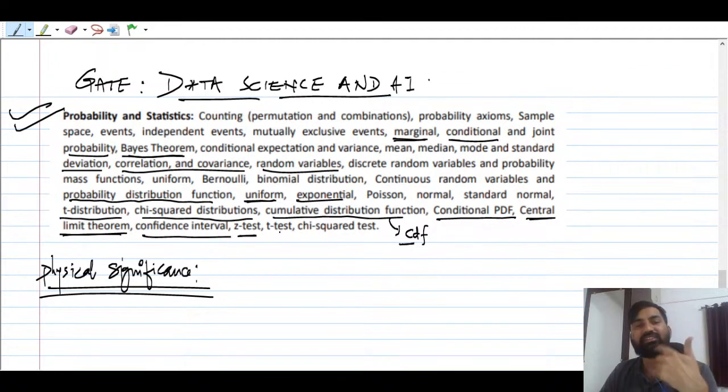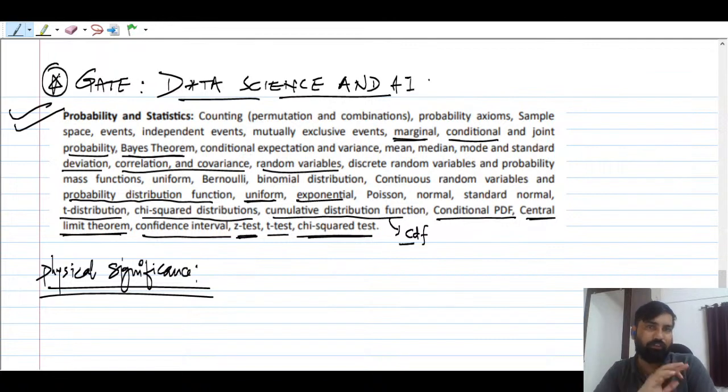There are different tests we are going to see: the Z test, t test, and chi-square test. These are the important tests. If you are able to complete this syllabus, I'm not going to follow any other syllabus. I will follow this data science and AI syllabus, which is a complete syllabus for probability and statistics.